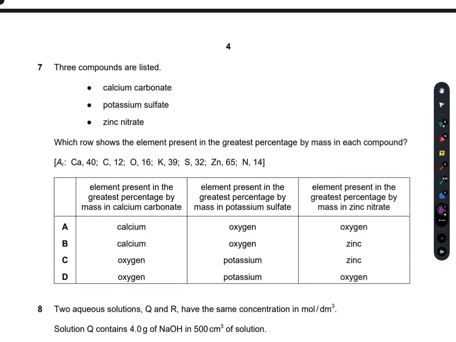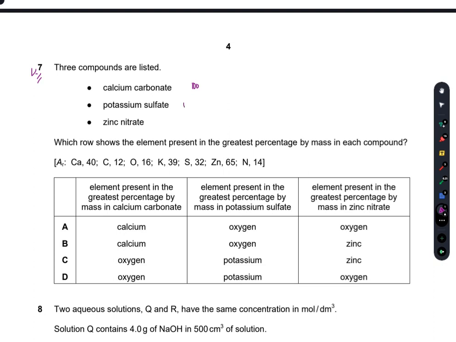Question number 7. 3 compounds are listed. Now, which row shows the element present at the greatest mass by percentage in each compound? Now, first I have to find the MR. The MR of calcium carbonate is 100. For potassium sulfate, it is 39 plus 32 plus 64.